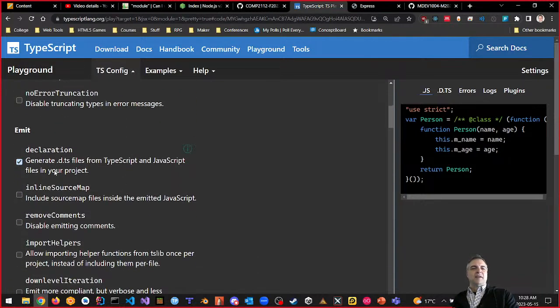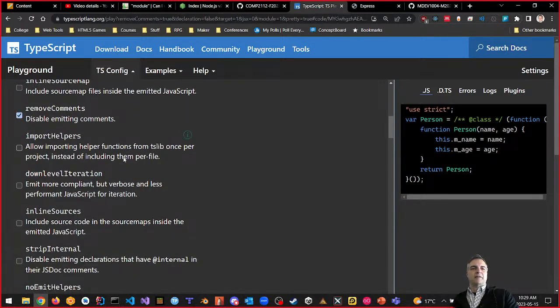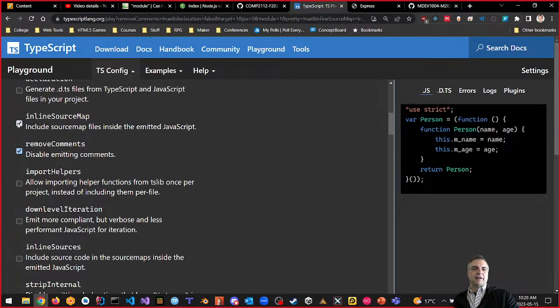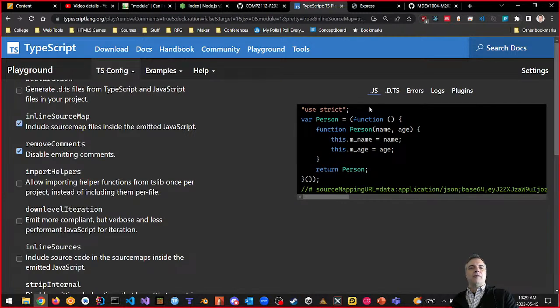Okay, emit. It says generate .ts files from TypeScript and JavaScript files in your project. No. Okay. Inline source maps: include source map files included in the emit JavaScript. No. Remove comments. Click. If I click this one, it'll give me a source map file. Look at that one, how it updates already. And this is the old way, like I talked about today. This is the old way that classes look. Take a look at that old class way. A function inside of a function, guys. That's what we were talking about before, okay?